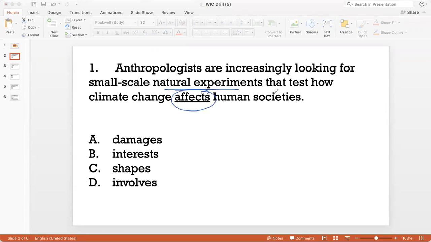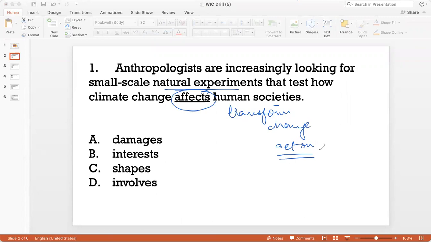So when I say that anthropologists are looking for small-scale natural experiments that test how climate change affects human societies, we are basically talking about how climate change has a consequence on human societies, how it can transform or change or act on human societies. Those are the kind of words that we are looking at. So affect is a somewhat neutral word, right? We don't know from this question whether climate change is necessarily bad.